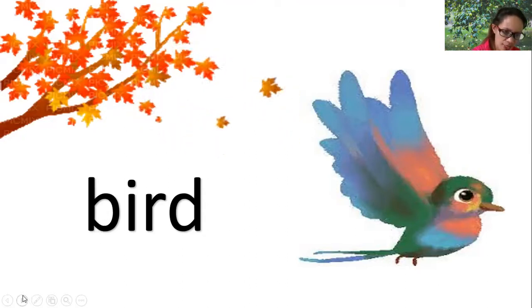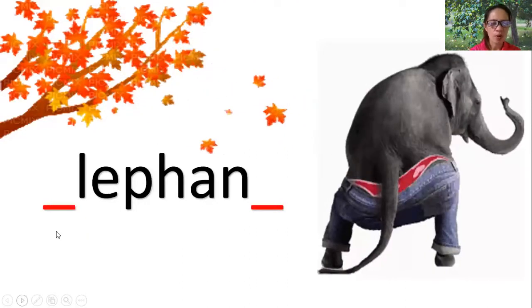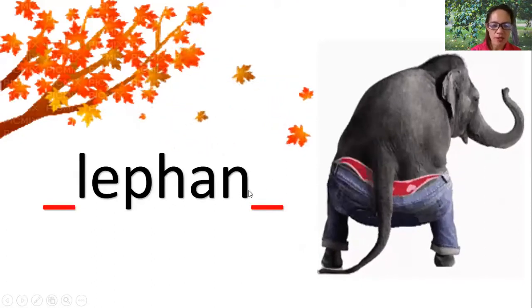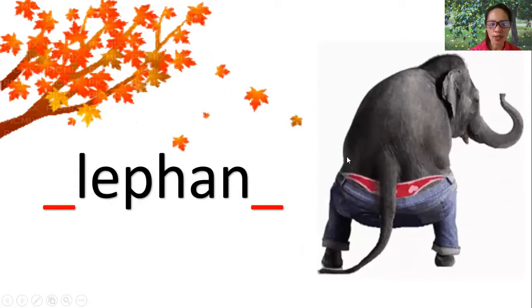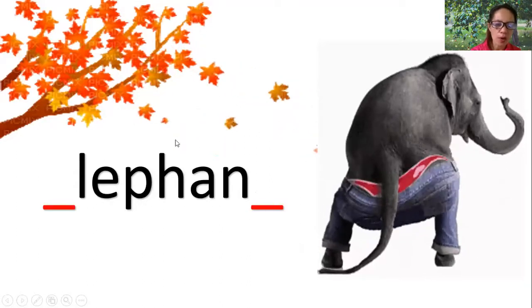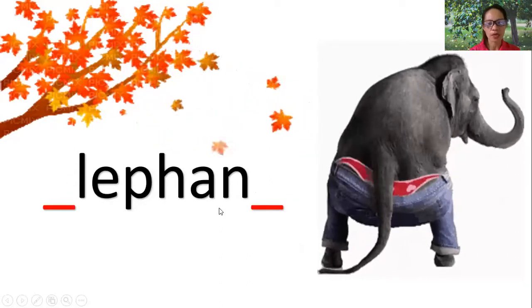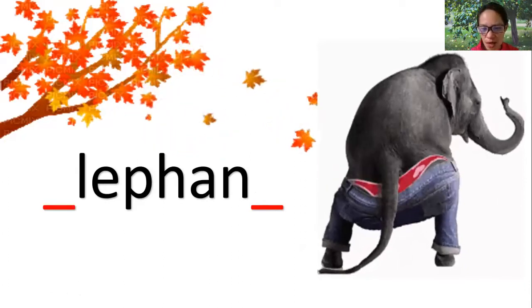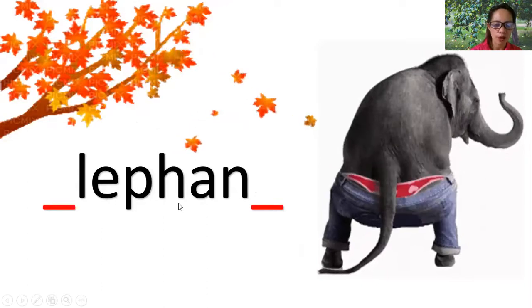Next, what is this? Elephant. The word elephant is not complete. What are the missing letters or missing sounds of the word elephant?